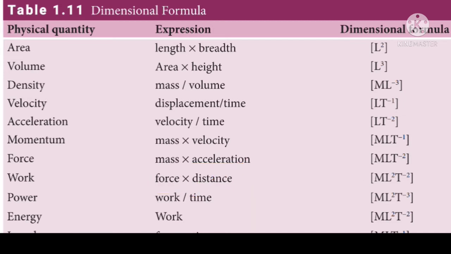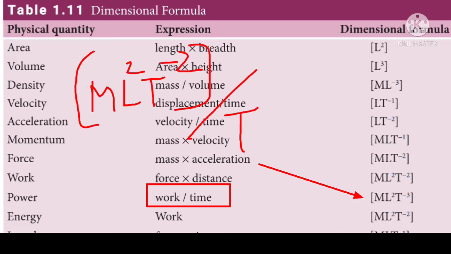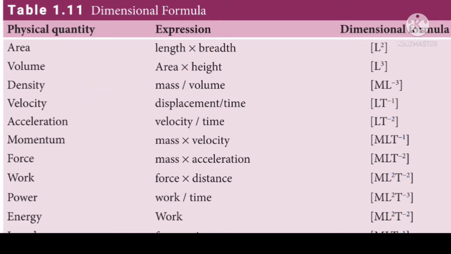Next physical quantity, power. The expression for power is work by time. The dimension for work is M L squared T power minus 2 and the time is T. When the time T goes up, it will become T power minus 1. Hence M L squared T power minus 3 within square bracket becomes the dimensional formula for power.